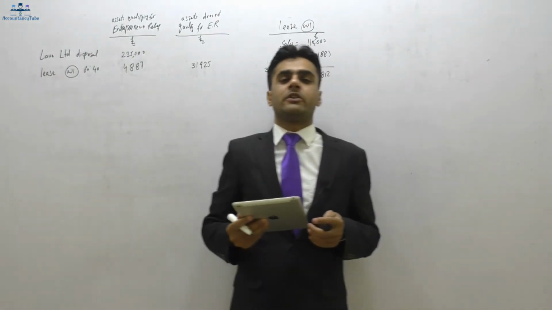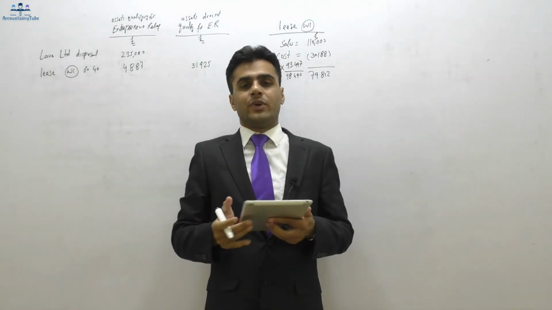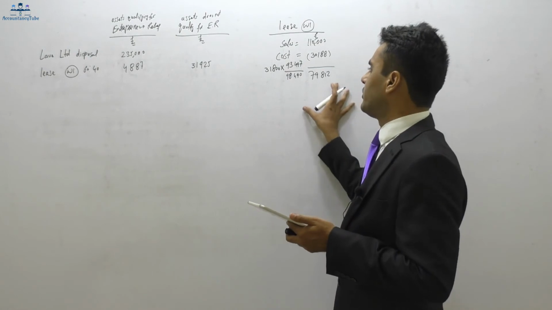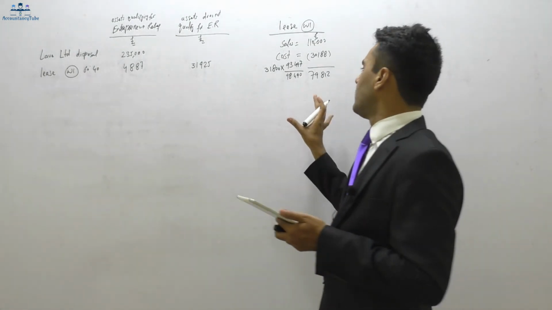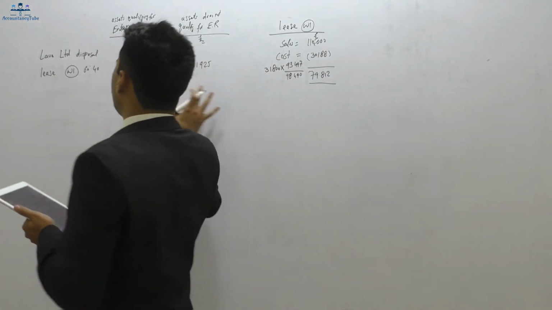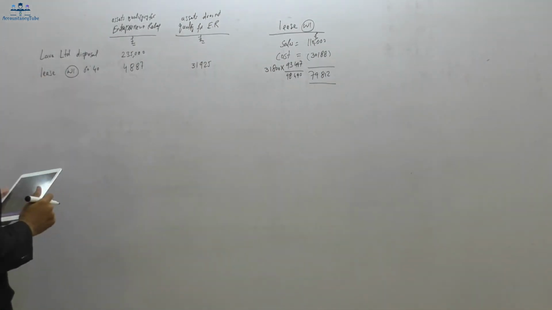This is the proportion, because she is charging the rent at 40% of the market value, so she's giving a 60% discount. Whatever the discount is, we'll apply that percentage on the gain. So that is the gain basically, and we'll take 60% and the 40%. Right, so that is our lease.